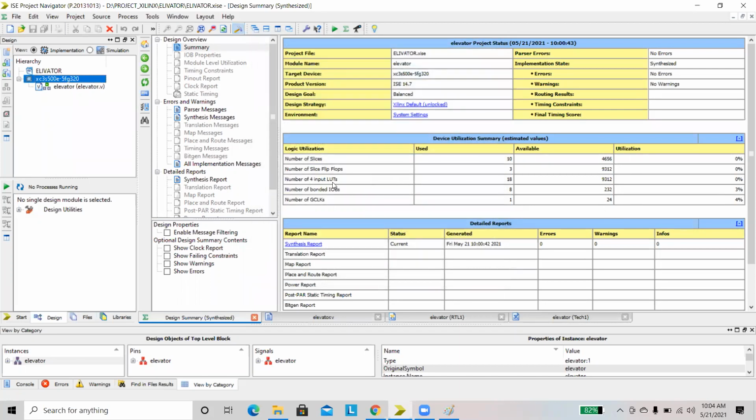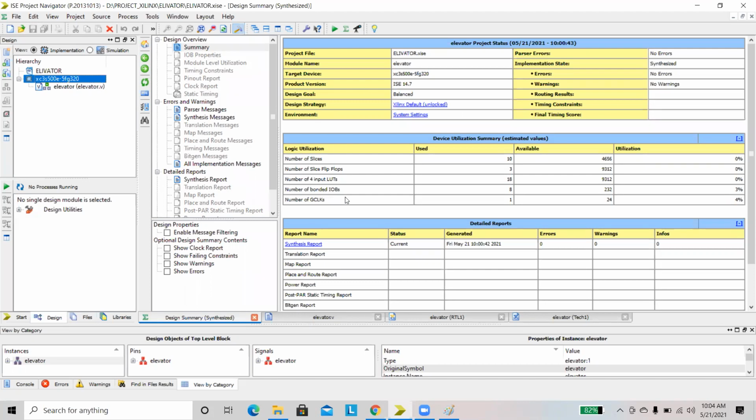Here in the Xilinx tool, the number of 4 input LUTs is nothing but the area of our design. Here we are using 18 LUTs. This is the area of our design. Every VLSI design has 3 parameters: one is area, second is delay, and third is power.